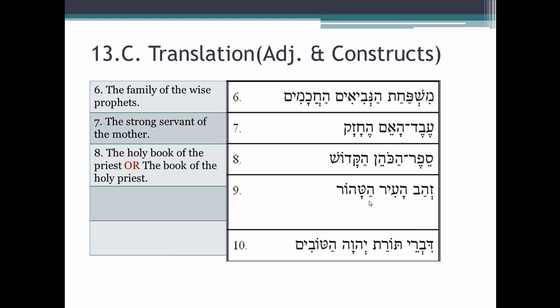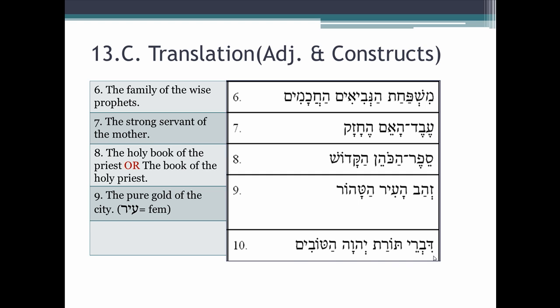Do we have any masculine singular definite nouns? Which one of these? It's this one. You'd have to know and remember that ir is feminine. Remember, ir is one of those nouns I told you to make a short list of that will be -im in plural. It'll have a masculine plural ending, but it's actually grammatically feminine. So of all these 10 in this exercise, I think this one's actually the most problematic because you'd have to know that ir is feminine. So how would we translate? We would translate the pure gold of the city, noting that ir is feminine.